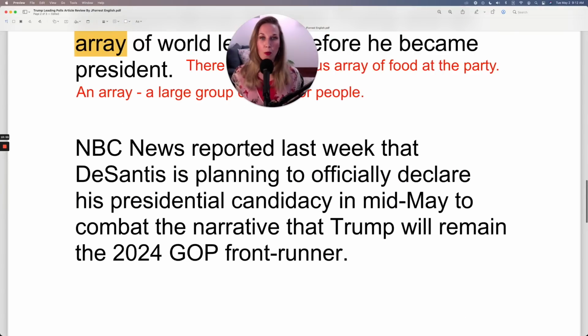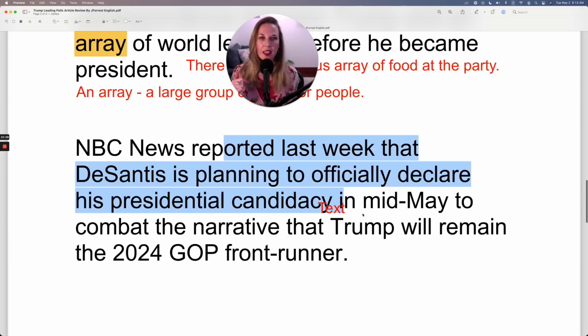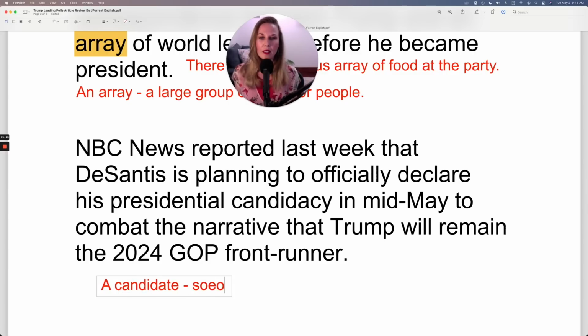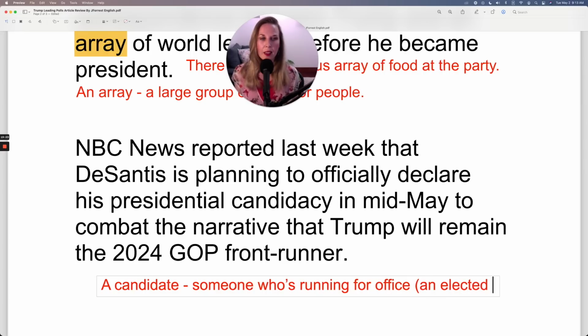NBC News reported last week that DeSantis is planning to officially declare his presidential candidacy, which means he's going to become a candidate. A candidate is someone who's running for office. So a candidate, someone who's running for office, which means an elected position.